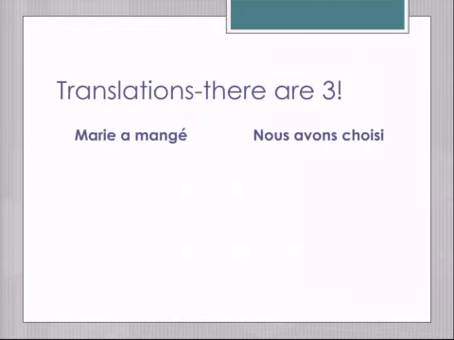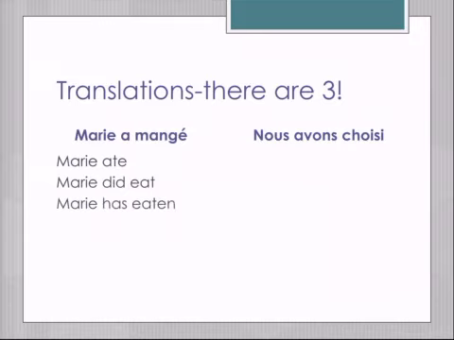Now, translations. For each one of these French sentences, there are 3 ways to say it in English. So in that case, French is more difficult than English, right? So the first one, Marie a mangé. Marie a mangé translates into Marie ate, Marie did eat, and Marie has eaten.